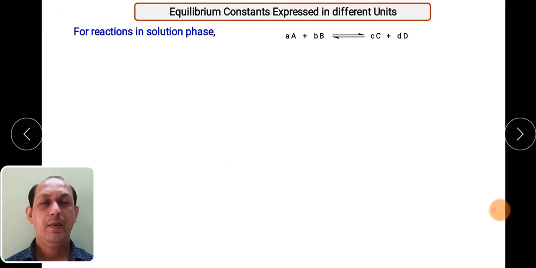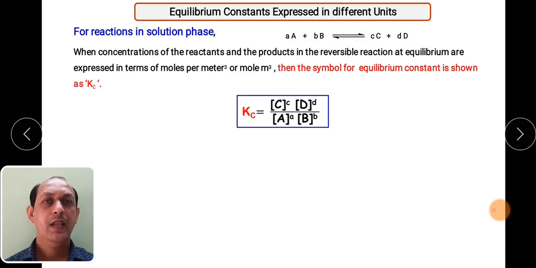So this particular equilibrium constant will vary. It will depend upon the particular phase in which you are carrying out the reaction. Suppose the reaction is carried out in solution phase, where we can take the liquid. In that case, the concentration of reactant and product in a reversible reaction at equilibrium is expressed in terms of mole per dm cube.